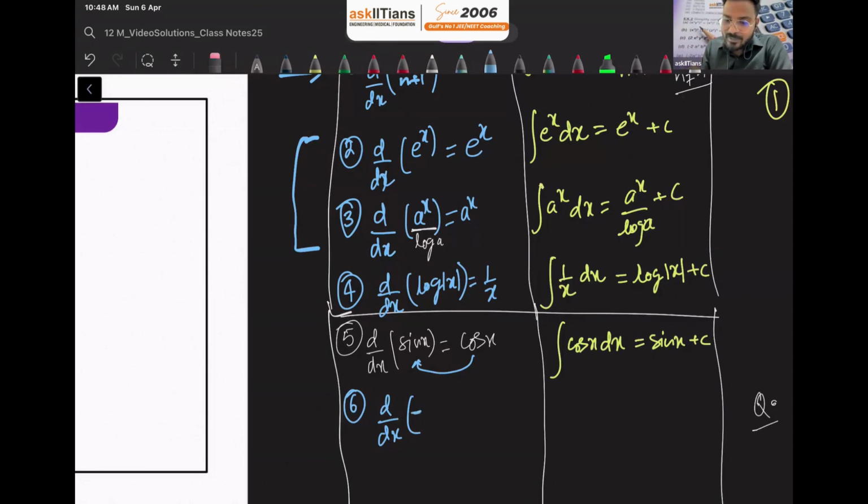It means the derivative of minus cos x will be minus into minus sin x. Minus into minus will cancel out, or it will be positive, so we get plus sin x only. Is that clear to everyone? It means that if I ask you what is the integration of sin x, the answer is minus of cos x plus c.